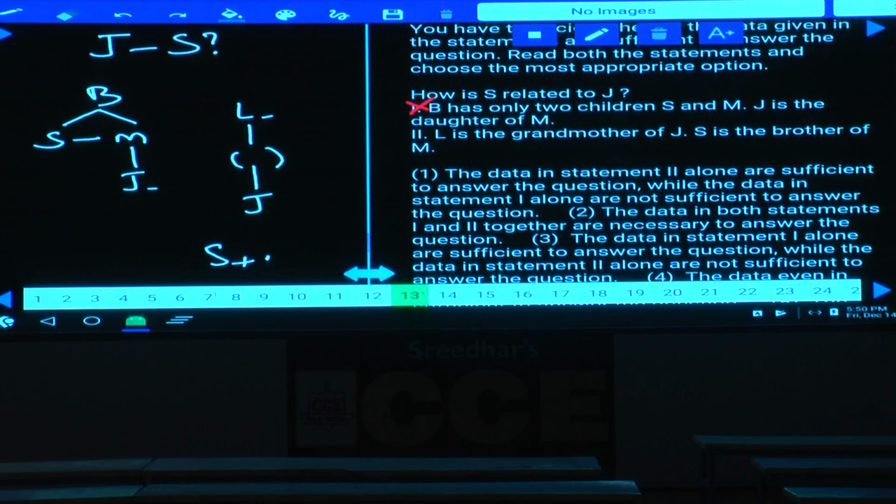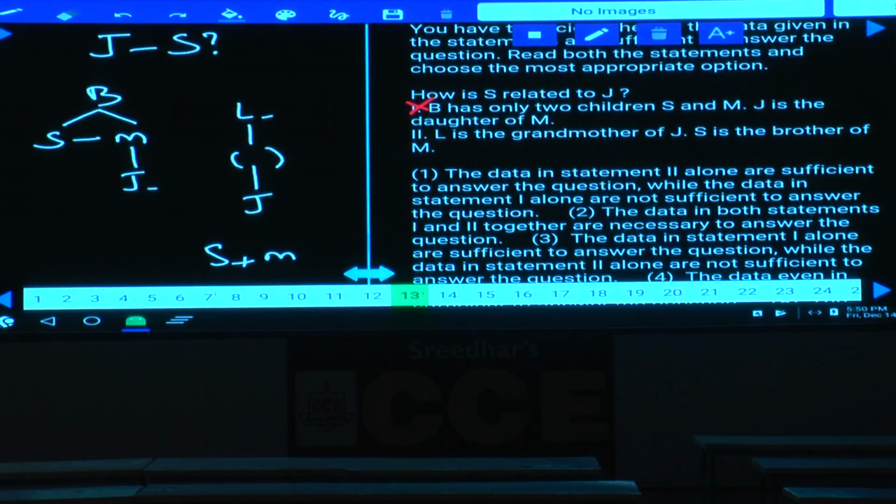S is the brother. With the help of this one, tell me, can we relate S and J or not? Maybe S is the father, or S is the uncle, or S could be someone else, isn't it? Hence 2 alone is not sufficient.